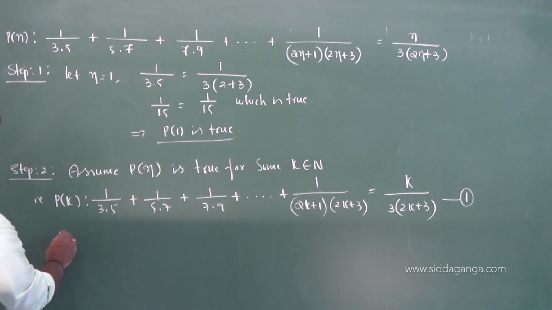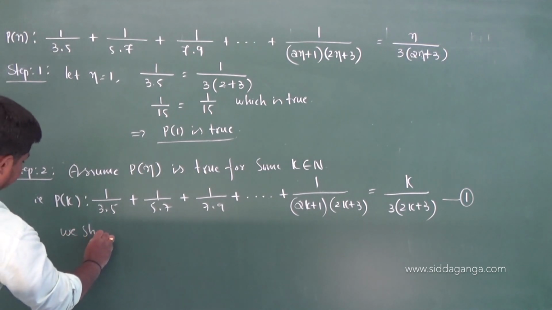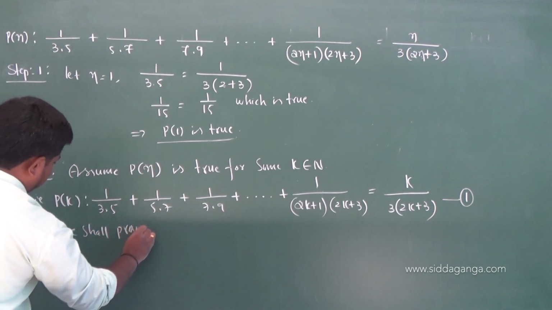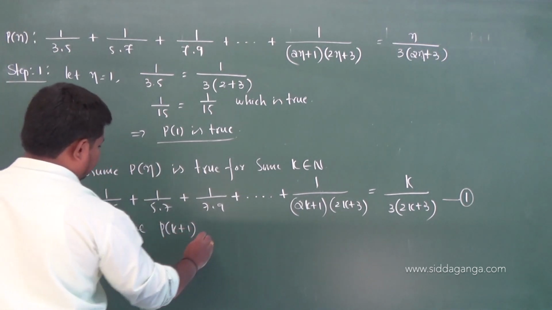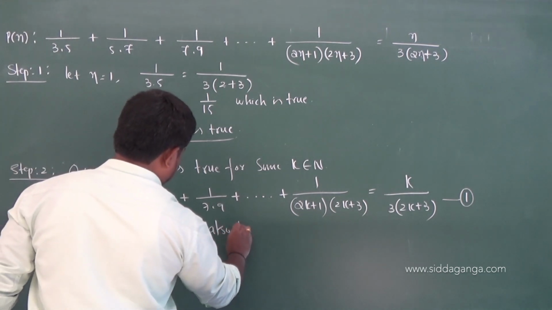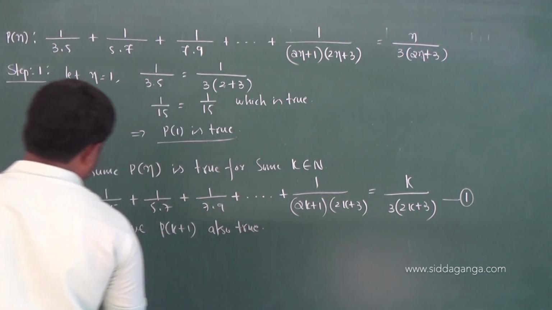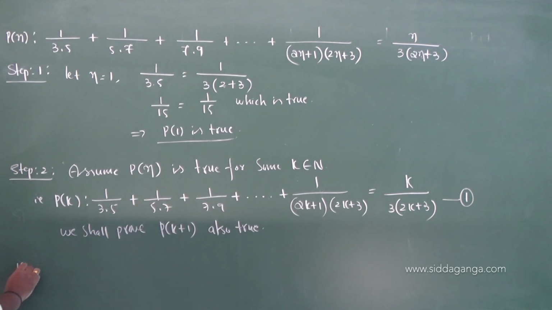So what we have to prove? We shall prove P of k plus 1 is also true. That is, what is P of k plus 1?